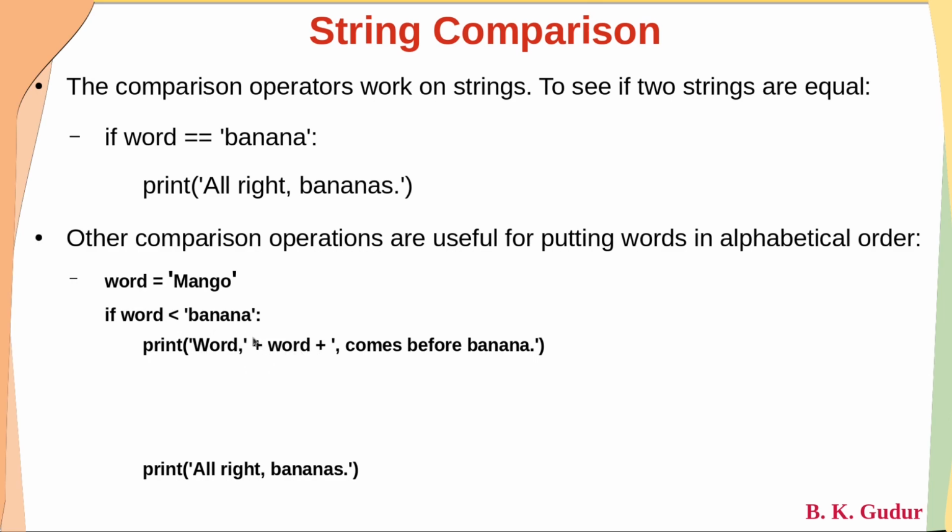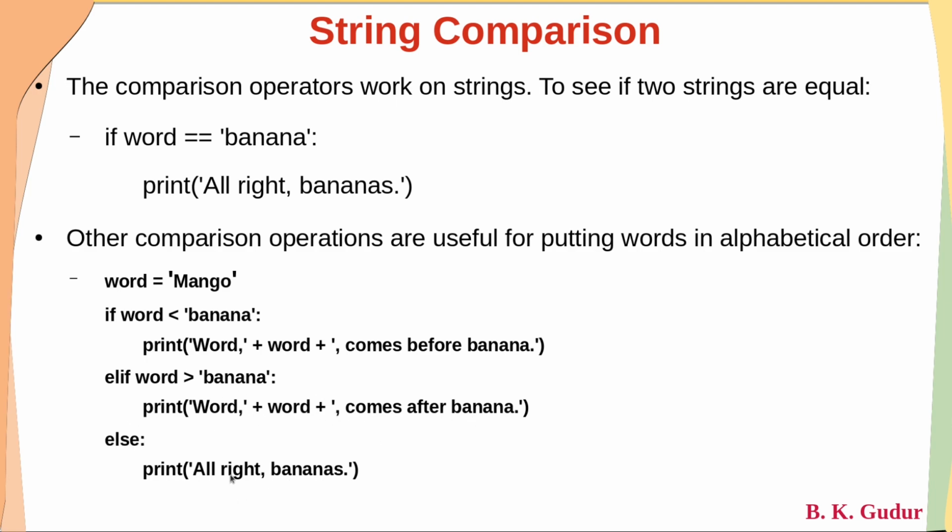And this plus operator is going to concatenate. This word comes before the banana. Otherwise, elif word is greater than banana, then word comes after the banana. Else, all are bananas. We used the equality operator here, less than here, greater than here. All operators can be used.